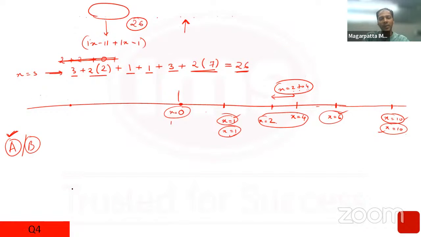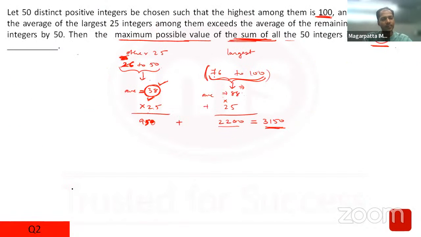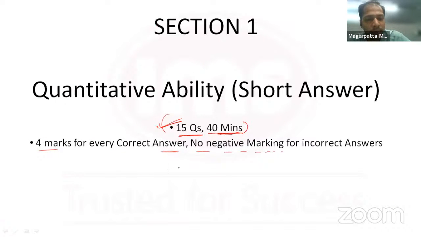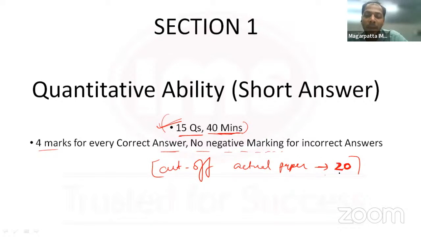What was the cutoff of this section? What was the cutoff of the actual paper? The cutoff for this section was it wasn't 24. If I'm not wrong, it is 20. For MCQ it was 43, but for short answer it was 20. I think it is manageable, but there's a word of caution here. Even though the questions were so doable, manageable, why is the cutoff so low?